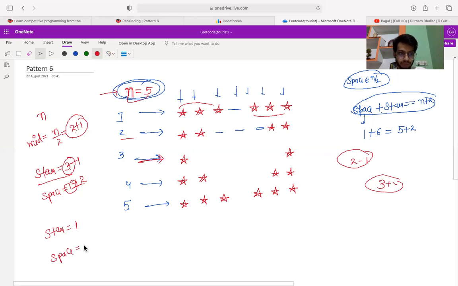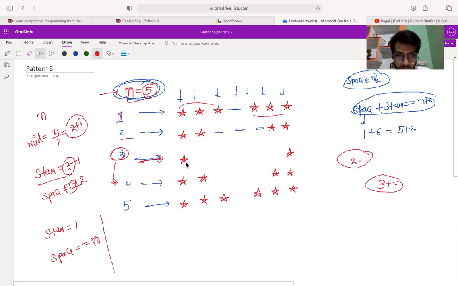It means if my space value is equal to n, then something is going to change. In other words, if my i value reaches its midpoint, after this mid, something else will happen, like the pattern will follow something else. From here, my star value is going to increase and my space value is going to decrease.